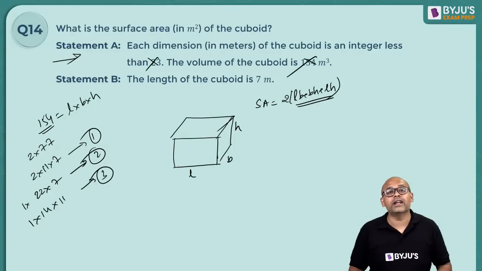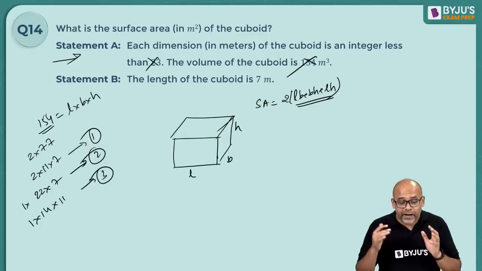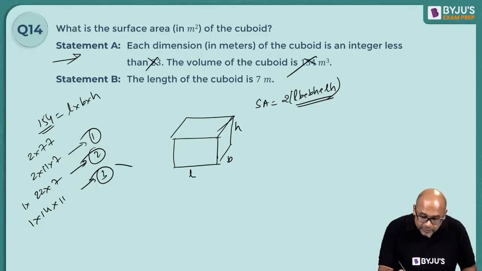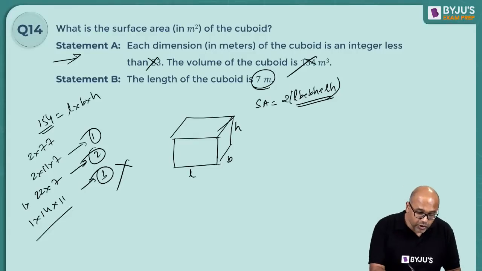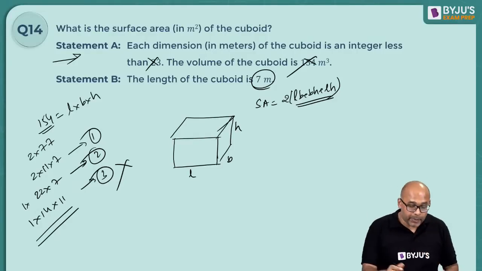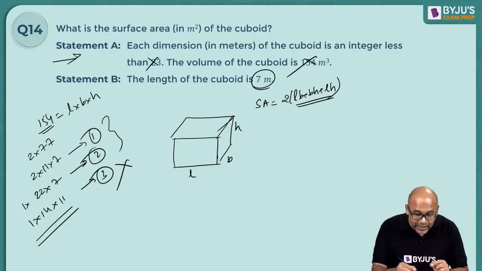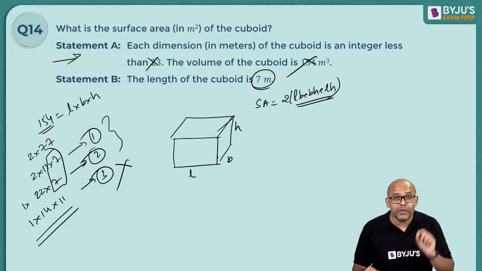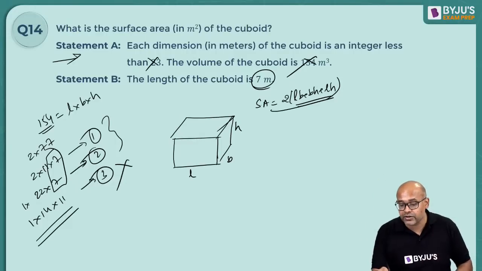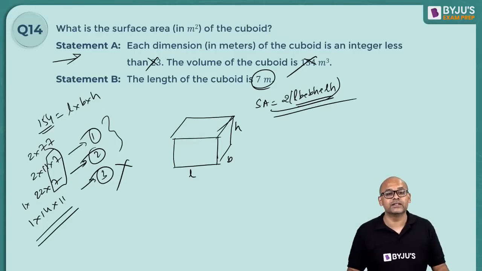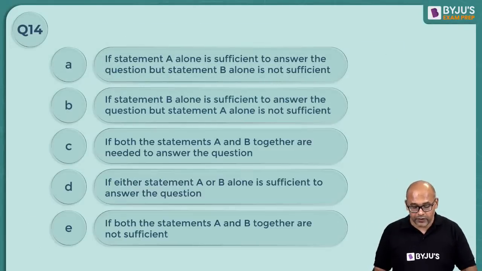So you proved that A alone is not enough, B alone is not enough. Now let's combine them. If I combine them, you will say that this possibility is wrong. Why? Because one of them should be 7. So 7 is not there in this, hence it is wrong. Agreed. But what about these two? In these two, you will still have 7s. Which means, depending upon whether it's the first way of splitting or the second way of splitting, I can get 2 different surface areas. Hence, the answer is option 5.